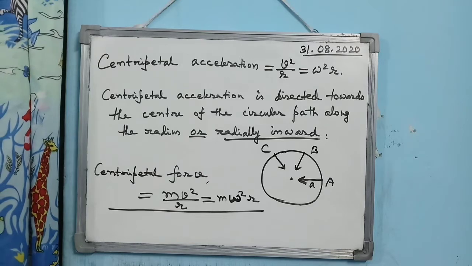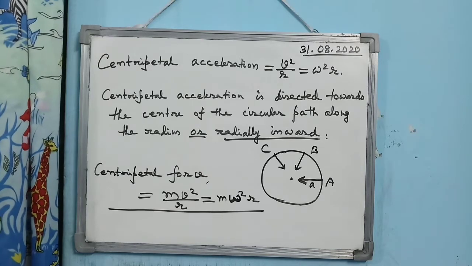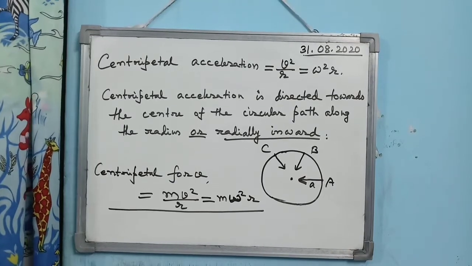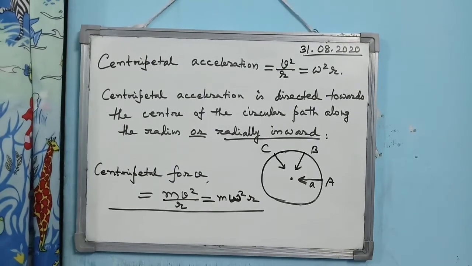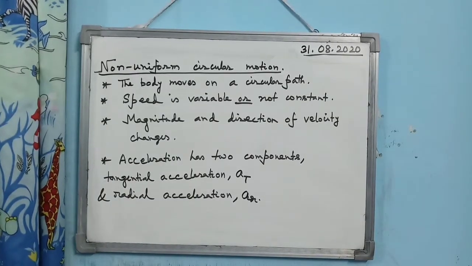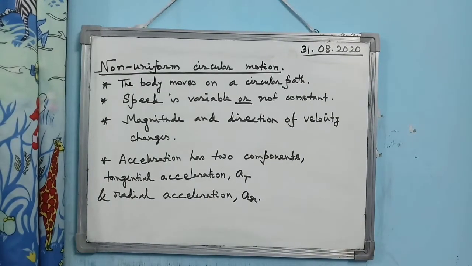I have written everything point-wise. You too note down point-wise and also learn and remember all the important points related to uniform circular motion. Now the next topic is non-uniform circular motion.